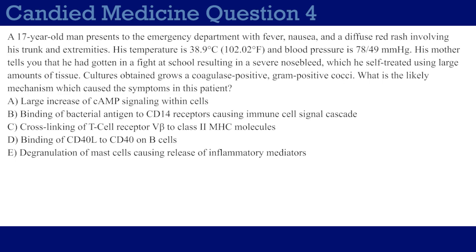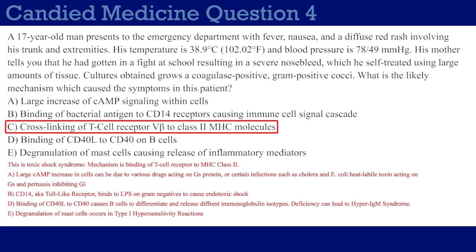So this should be a relatively easy question, although I hid the answers behind incredibly verbose answer choices perhaps. But it should be really obvious to anybody reading this question that this is toxic shock syndrome. And of course we have the culture growing what appears to be Staph aureus. And we know one of the causes behind toxic shock syndrome is the signaling between T-cell receptors with class II MHC molecules, so that's why choice C is the correct answer.